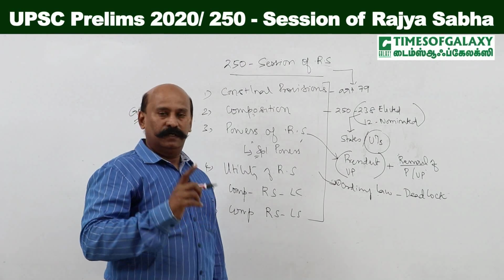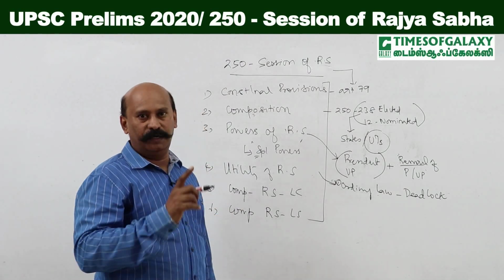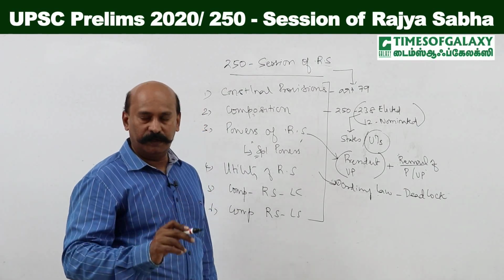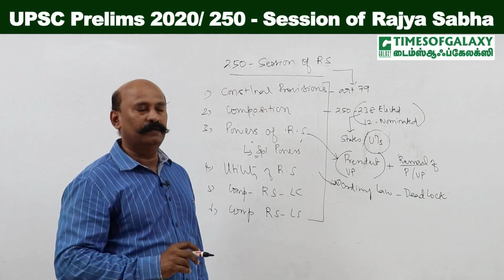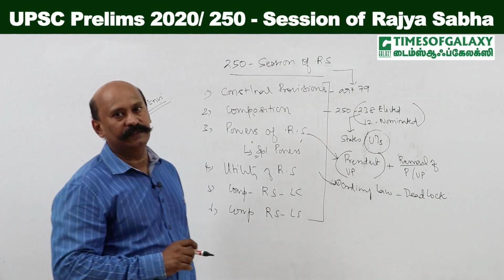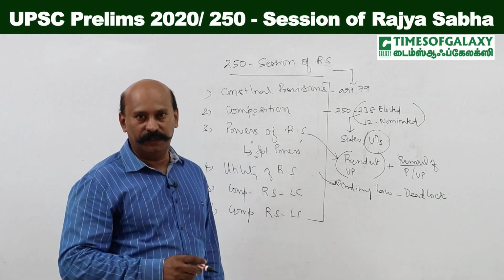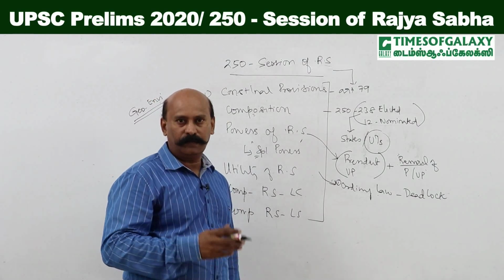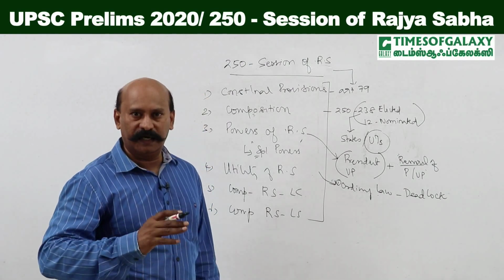Suppose a bill originating in Lok Sabha is transmitted to Rajya Sabha after being passed in Lok Sabha, and Rajya Sabha rejects the bill, or Rajya Sabha returns the bill with its recommendations and the recommendations are not acceptable to the Lok Sabha, or third, Rajya Sabha retains the bill for more than 6 months, not taking any action.